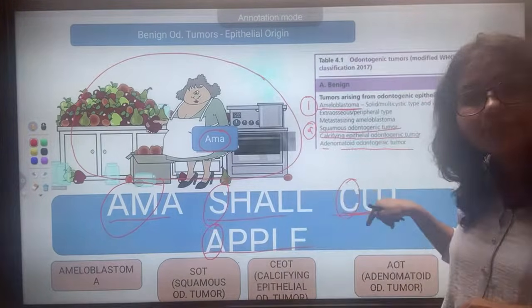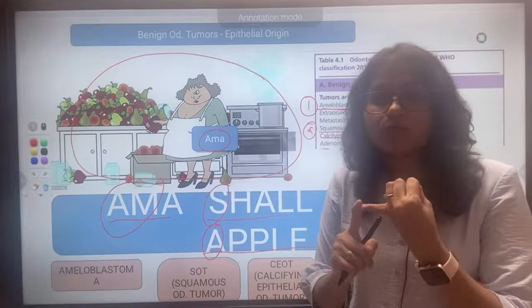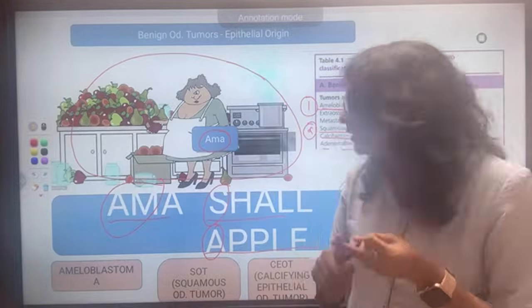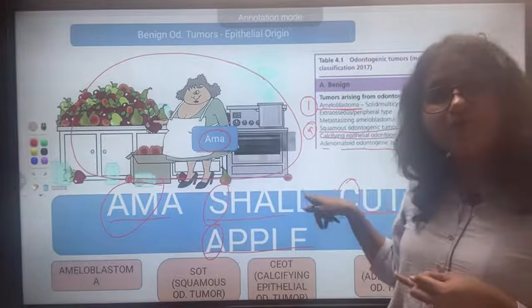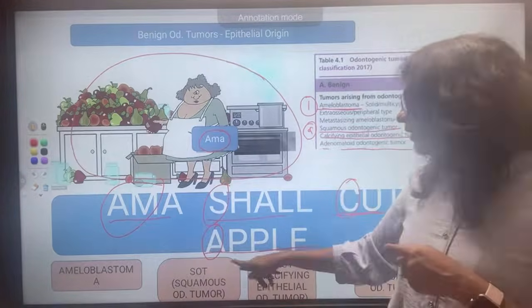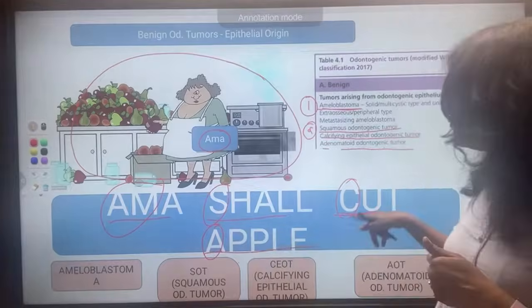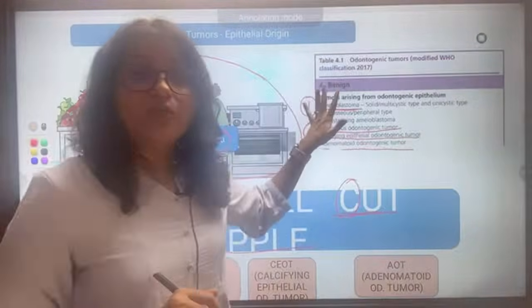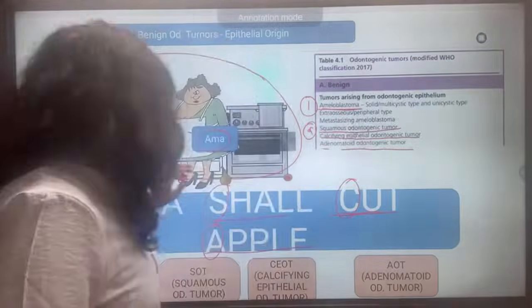Amma shall cut apples: A for ameloblastoma, S for squamous odontogenic tumor, right? Then cut, C for CEOT, and apple, A is for adenomatoid odontogenic tumor. This is how you remember the first heading of the benign tumors. Okay, then